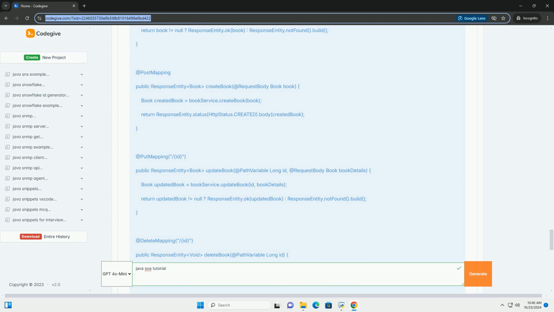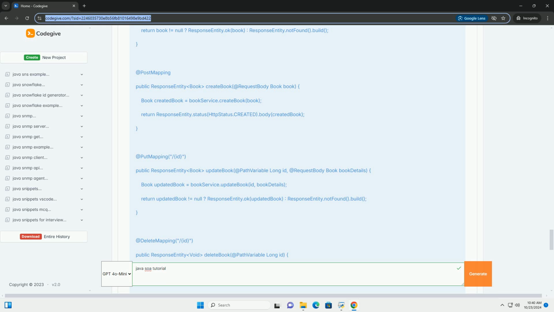Step 4, create the book service. Now, create a service class that will contain the business logic for managing books. Step 5, create the book controller. Finally, create a REST controller to expose the API endpoints.